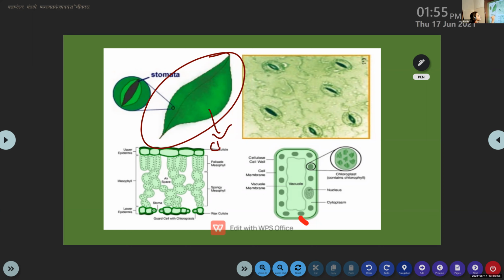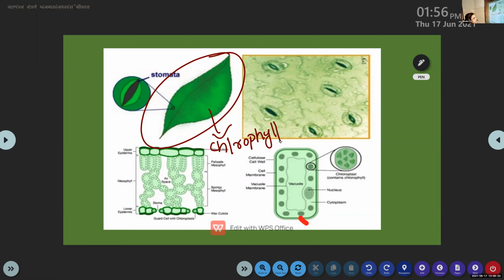What is the pigment known as? Chlorophyll. Chlorophyll is a pigment which gives green color to the leaves. And the chlorophyll has one more use. It helps to absorb the sunlight. It captures the sunlight from the atmosphere. If there is no chlorophyll present, no photosynthesis takes place, because photosynthesis is a process which takes place in the presence of sunlight. So the plant needs sunlight to carry out the process of photosynthesis.